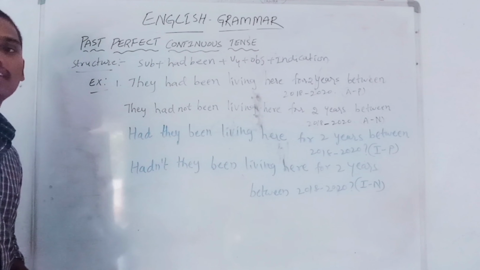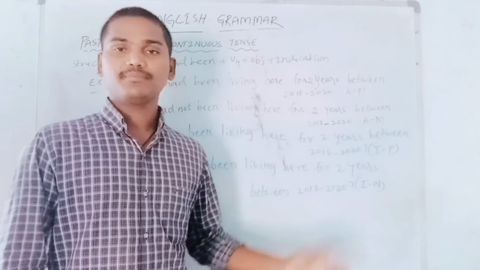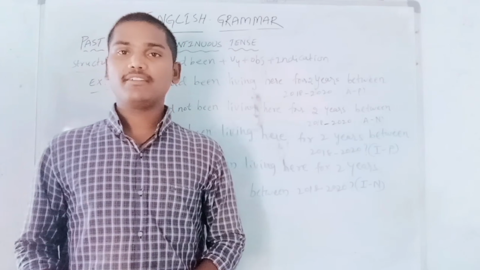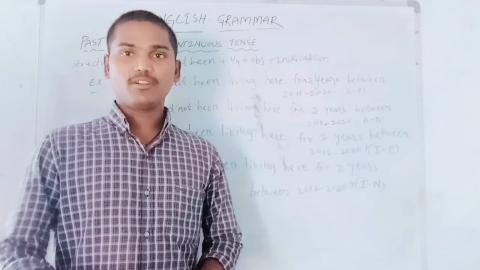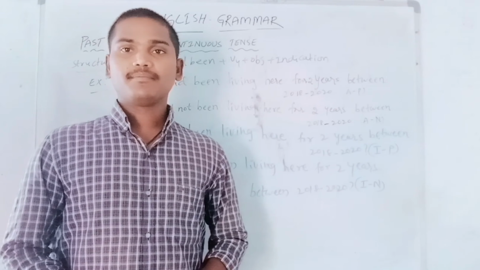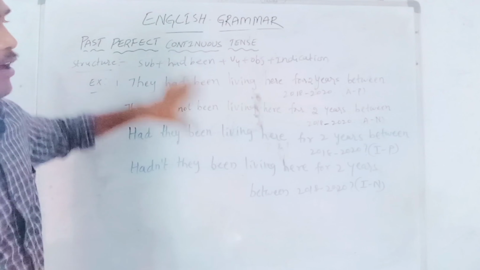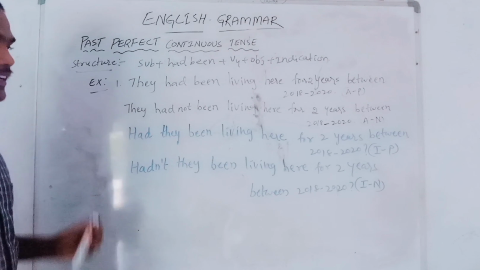It is an interrogative negative statement. I don't want to take more time to explain each and every example, because I already explained a number of tenses before, so you can definitely understand how and what I am explaining. So that is the first example.